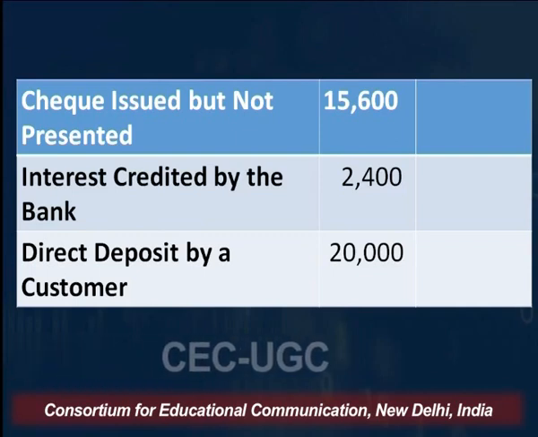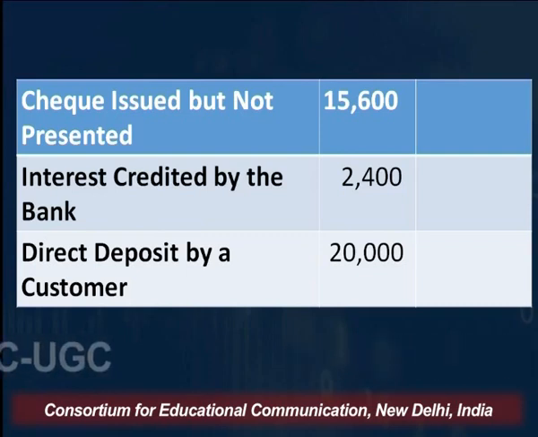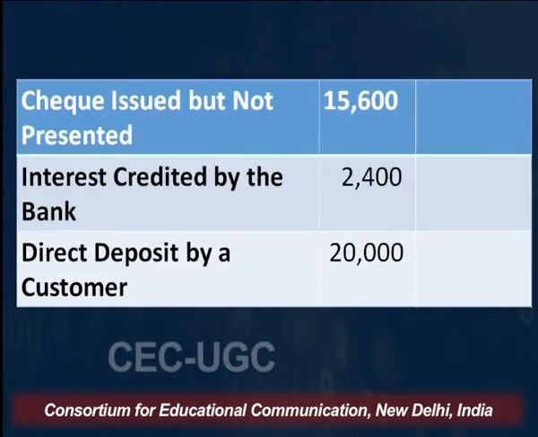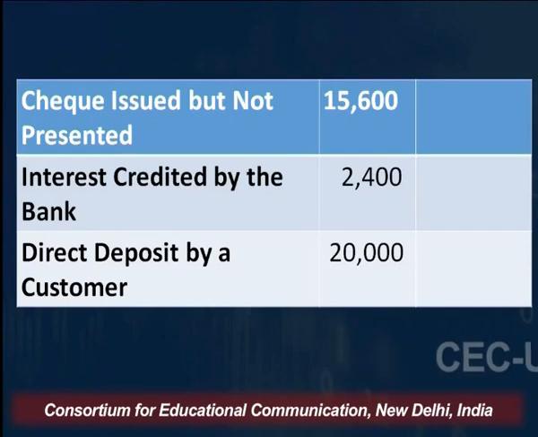It means your bank statement or your passbook is showing an amount which is actually higher by 15,600. So you need to add this 15,600 because you have already reduced the amount from your cash book. The moment you have issued the check, your accountant subtracted that amount. But in actual, what happened?